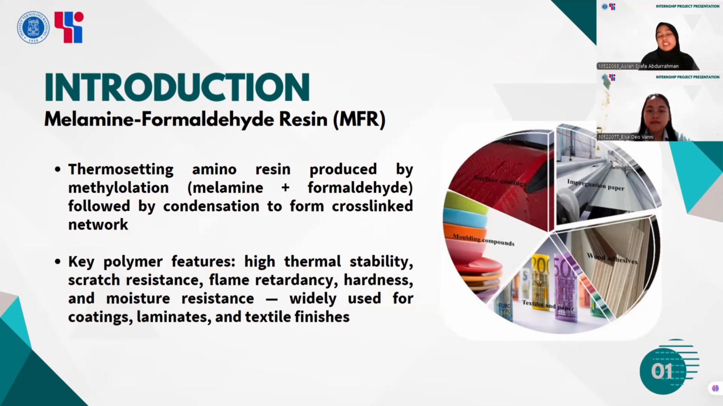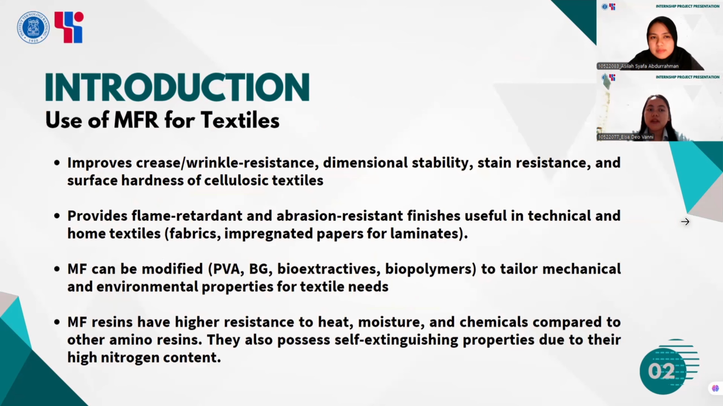So let us move especially to its role in textile. In textiles, melamine formaldehyde resin improves the crease or wrinkle resistance of fabrics, making them easier to maintain and more durable. It also increases dimensional stability and surface hardness of cellulosic textiles. Beyond wrinkle resistance, melamine formaldehyde resin also adds flame retardant and abrasion resistant finishes, which are crucial for technical textiles such as uniforms, protective wear, and also home textiles like curtains.